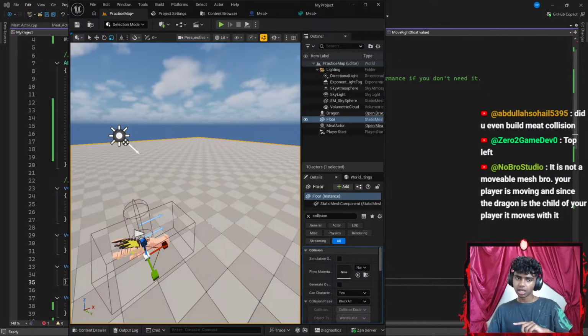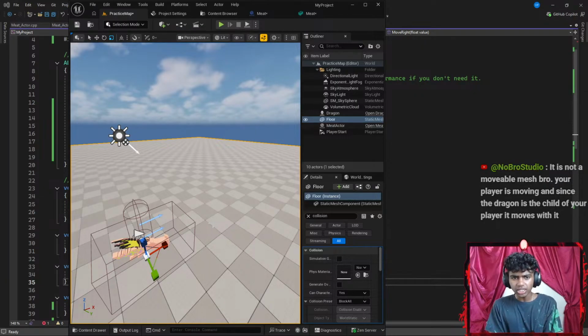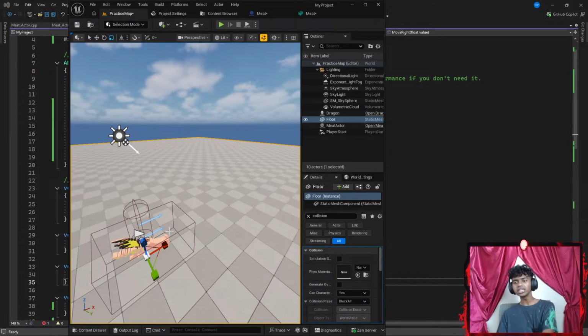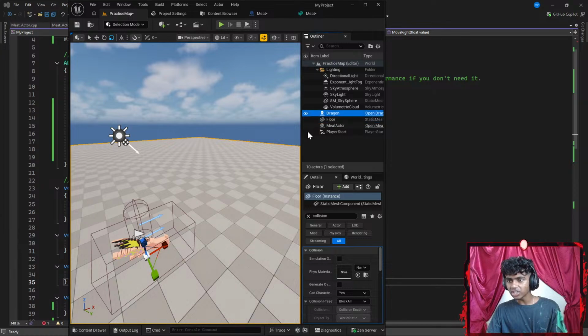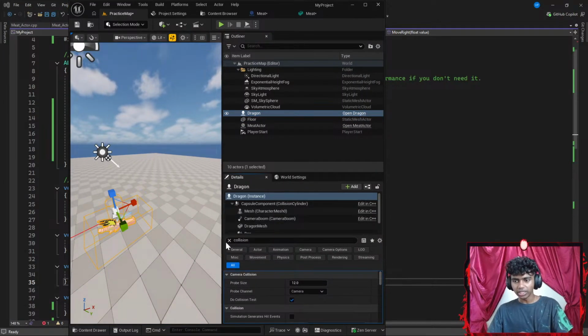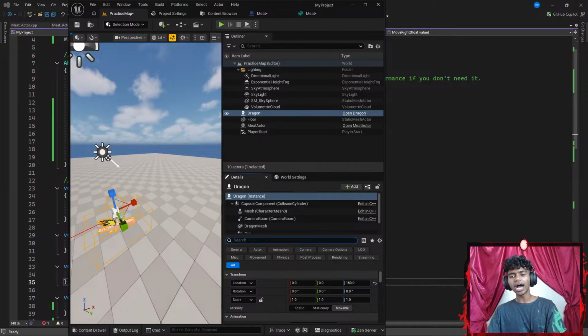Your player is moving and okay, wait, it's not a movable mesh, is it not? Oh, your player is moving, and since the dragon is the child, your player moves with it. Oh, I see. Okay, wait, basically what that actually means, does it mean that my actor here is the only thing that moves? Oh, okay, I think I see.